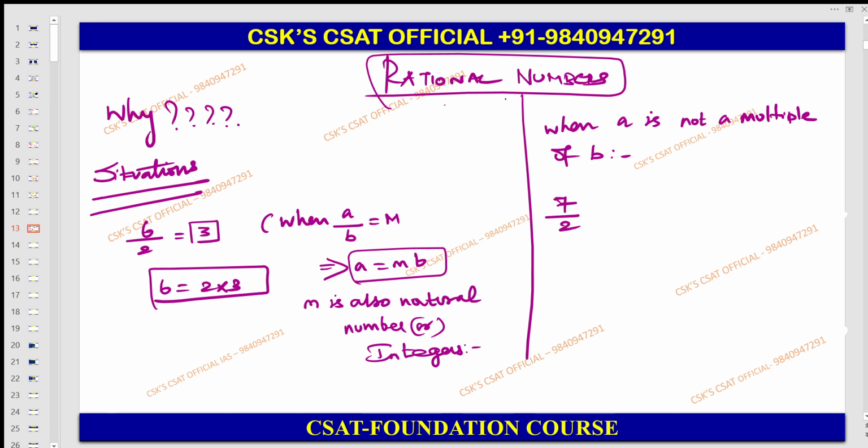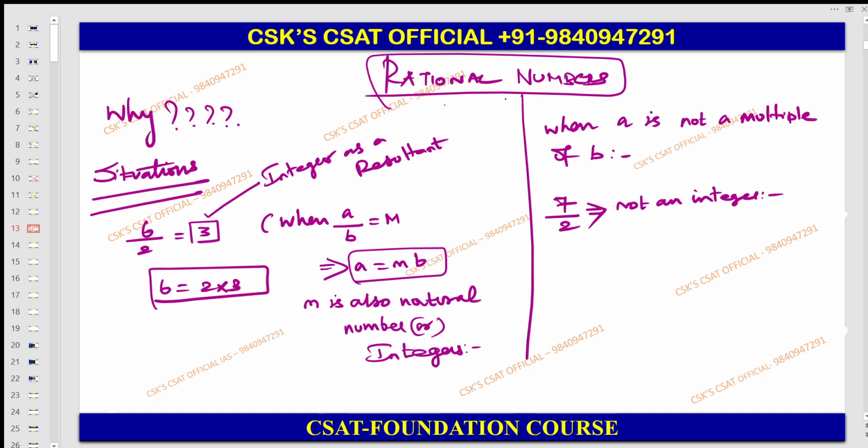This 7 is not a multiple of the 2 table, right? So in this case you are not getting an integer as the resultant, whereas in the other case you will be getting an integer as a resultant. This is not an integer.